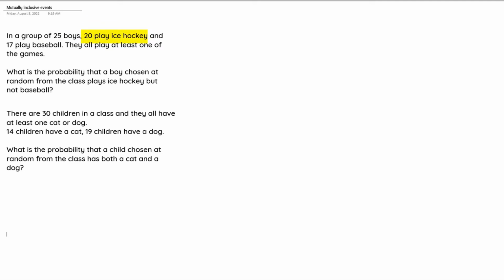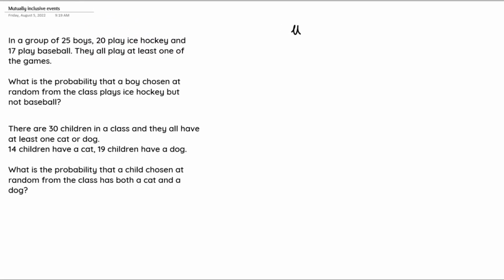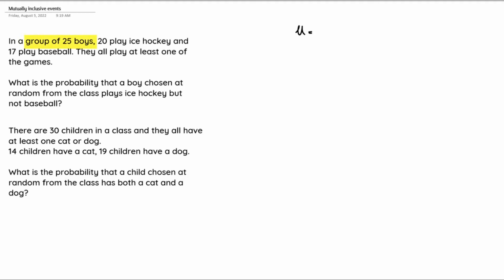So we have to extract out the details. The universal set, which we can say is mu, the total number of students, is equal to 25. And the number of boys that play ice hockey, we have that to be equal to 20. So the number of H, which represents the number of students that play ice hockey, is equal to 20. And it also says that 17 of them play baseball. So the number of students that play baseball is equal to 17.